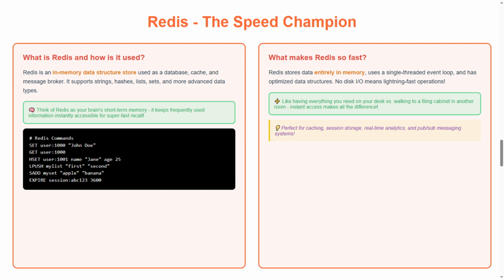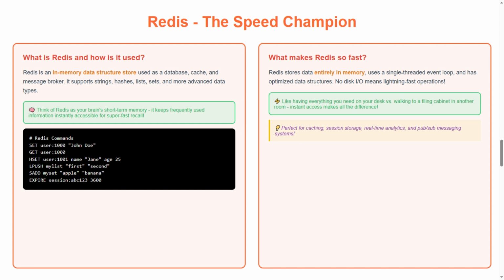Redis is an in-memory data structure store used as a database, cache, and message broker. It supports strings, hashes, lists, sets, and more advanced data types. Think of Redis as your brain's short-term memory. It keeps frequently used information instantly accessible for super fast recall. Let's look at our code section with Redis commands.